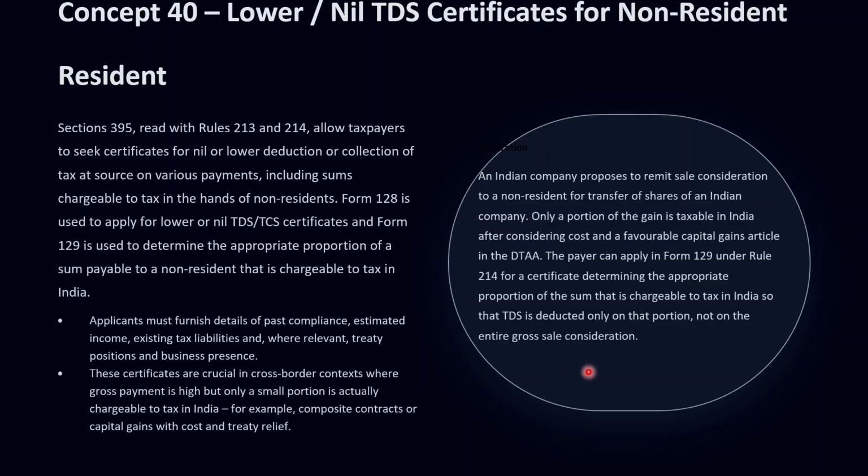So if an Indian company is remitting share sale consideration to a non-resident, let's say for example, and only part of the gain is taxable in India under the DTAA, it can apply in Form 129 to ensure TDS is made only on that taxable portion.